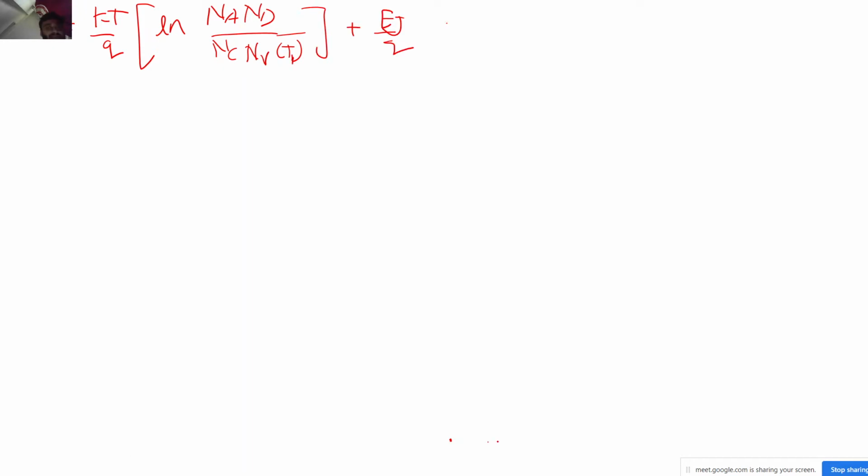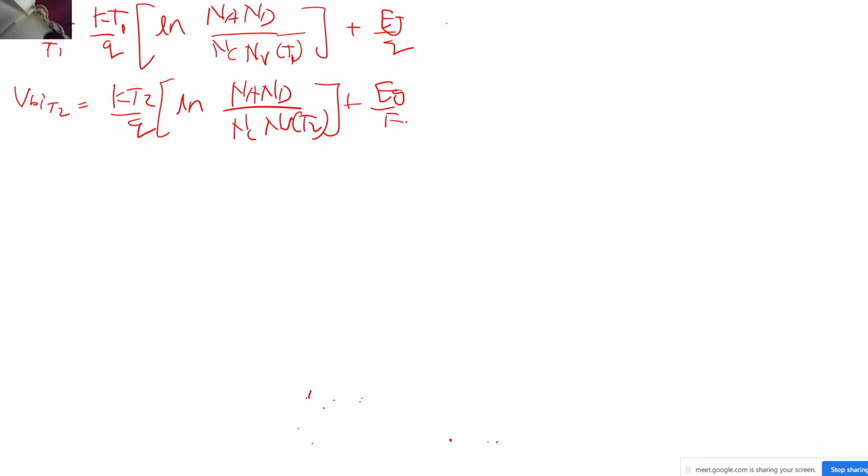So this was at T1. So VBI at T1, everywhere I will write T1, correct? And similarly for VBI of T2, it will be kT2 by q ln of NaNd upon NC NV of T2, plus Eg by q, correct? Now, since T2 is greater than T1, I am assuming that T2 is M times T1, where M is greater than 1, correct? So obviously T2 automatically became greater than T1.